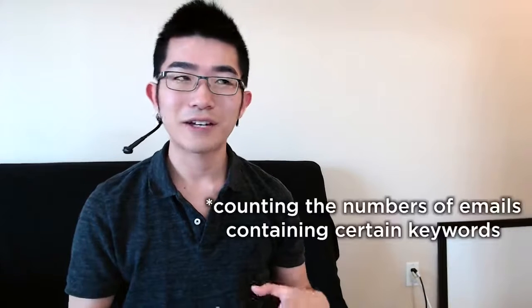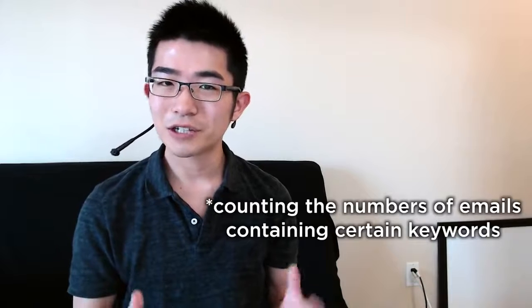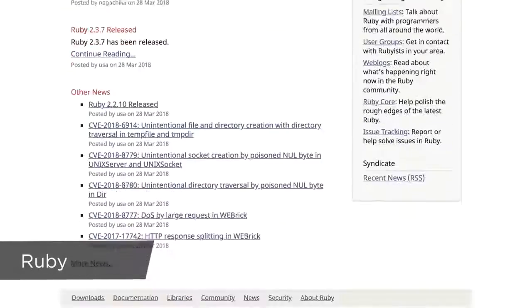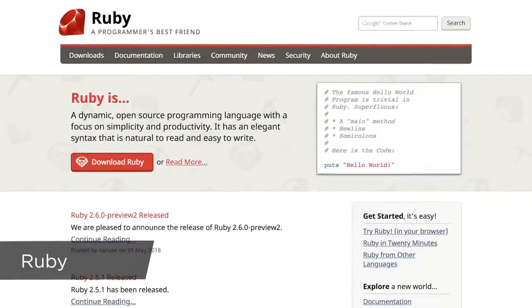And then when I was working there as an intern, I had this task of counting the numbers of emails we received containing certain keywords. We could have done this task manually, of course, but that would have been a lot of work. So we decided to write a simple program/script to do this task, and that's scripting. Actually, we used Ruby for this particular task back then, but Python is also a good language for this kind of task. And Python is suited for this kind of task mainly because it has relatively simple syntax and it's easy to learn, and it's also quick to write something with it and test it.